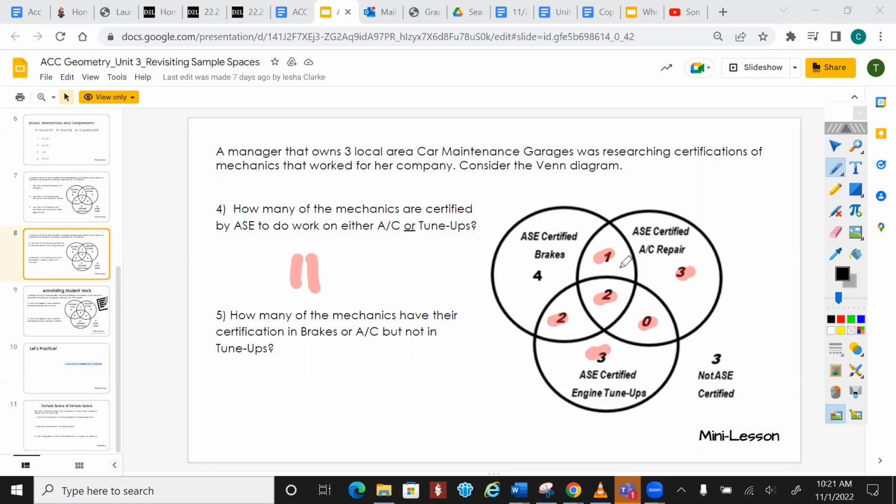Now, how many of the mechanics have their certification in brakes or AC, but not in tune-ups? Here it is again. We got brakes or AC, but not in tune-ups, so they can't be touching this circle. So it's going to be these 3. 8. So that's going to be 8. Does that make sense? Even though they're adding more to it, it's not complicated. You just gotta focus in on what they are actually asking you for.